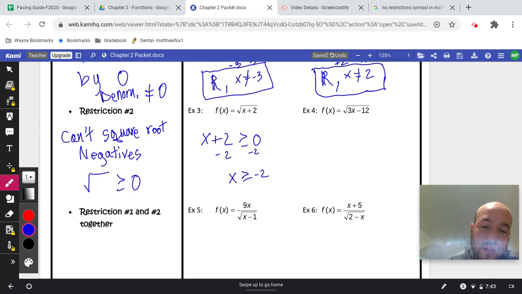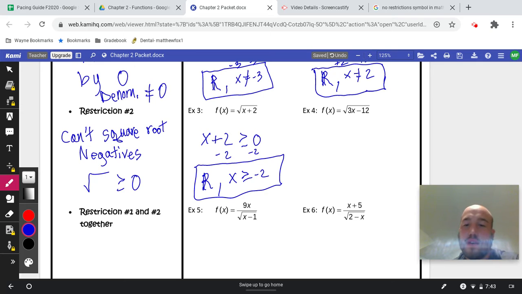So our domain, in this case, can be all reals except x must be greater than or equal to negative 2. That's how we'd write it. Now number 4, same approach, a little more complicated, a little bit more we're going to have to do.